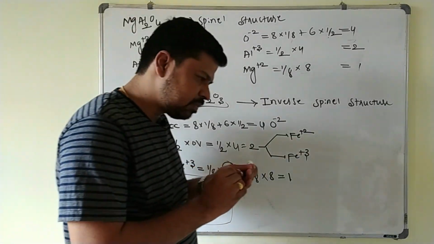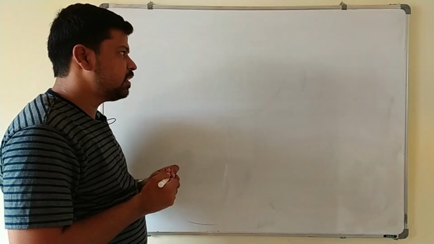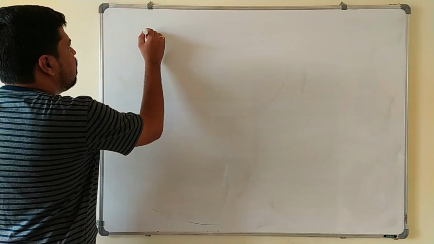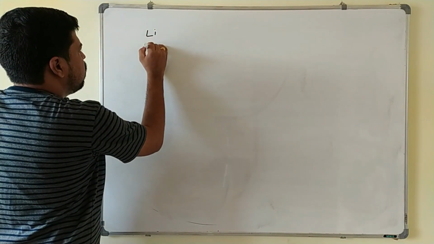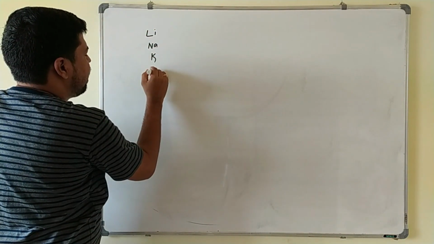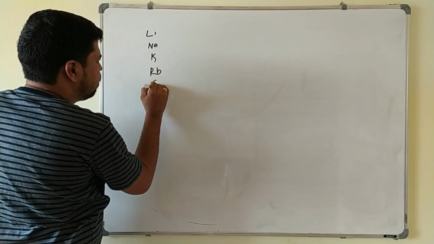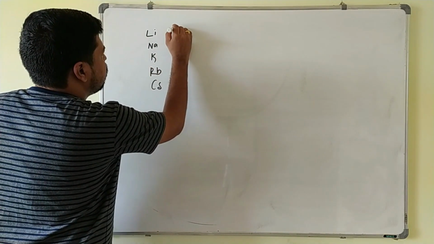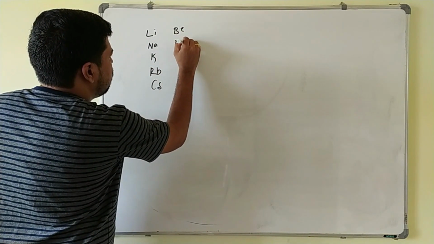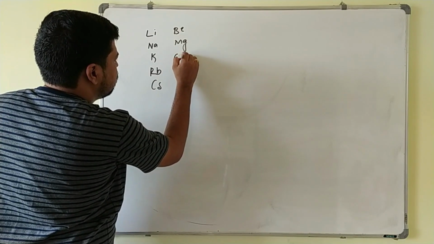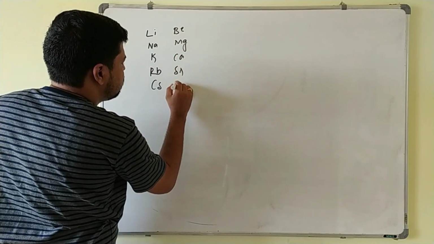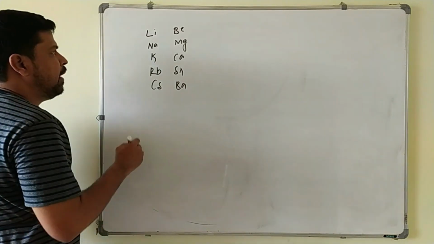Next one. So the next point is lithium, sodium, potassium, rubidium, cesium, beryllium, magnesium, calcium, strontium and barium.